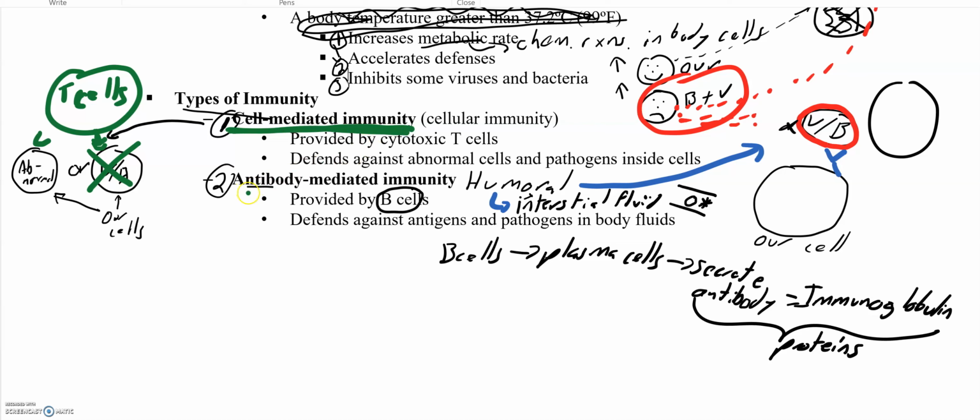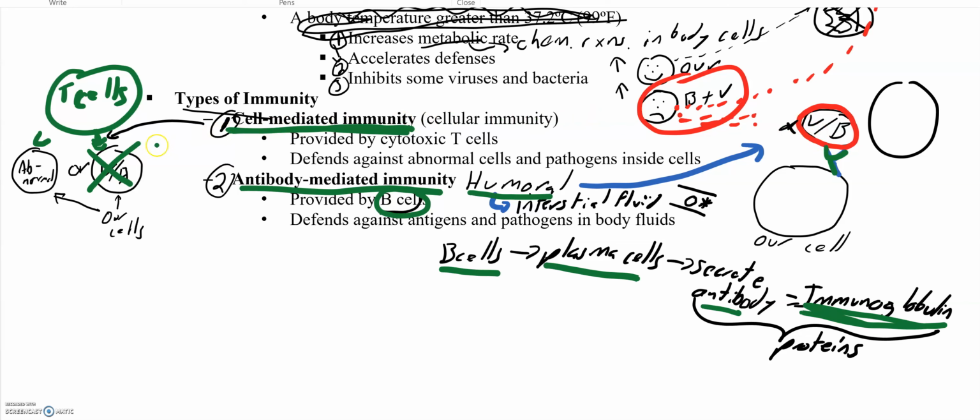If T cells attack one of our abnormal cells, that's also called cell-mediated immunity. However, if we have antibody-mediated immunity, that means, one, it's going to involve antibodies. Another word for antibody is immunoglobulins, which we see here on the right. It's produced by plasma cells. And plasma cells used to be called B cells. So antibody-mediated immunity involves B cells, and it occurs in the humor, because the other term for antibody-mediated immunity is humoral immunity.